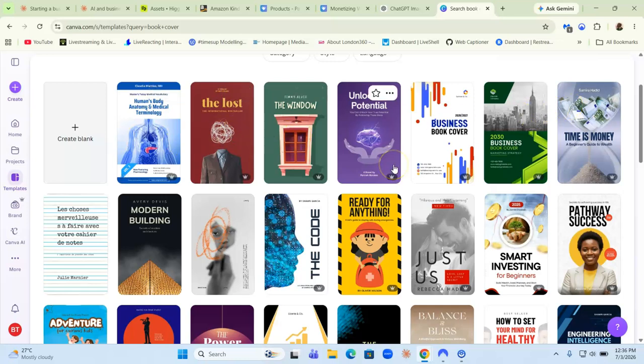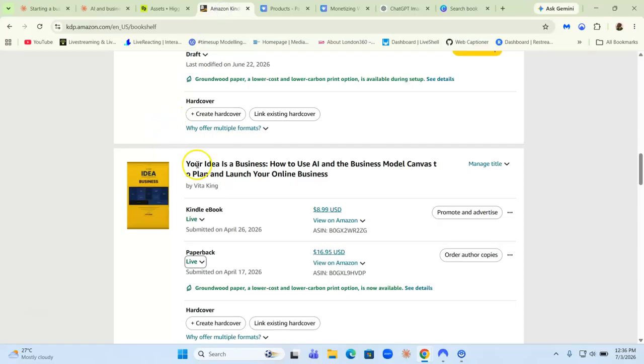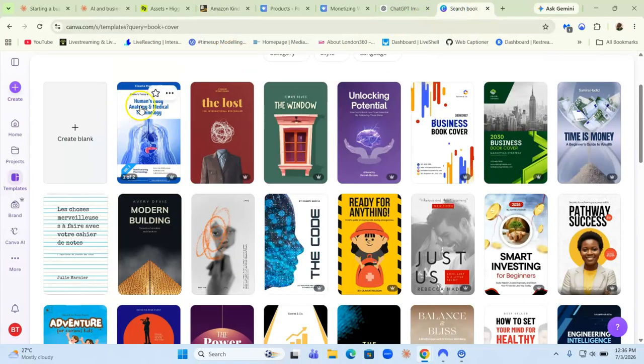Now, just something to keep in mind: if you're using Canva's book cover templates, do not upload that on Amazon KDP. Do not upload Canva's book template, even though you're editing it, refining it and adjusting it.